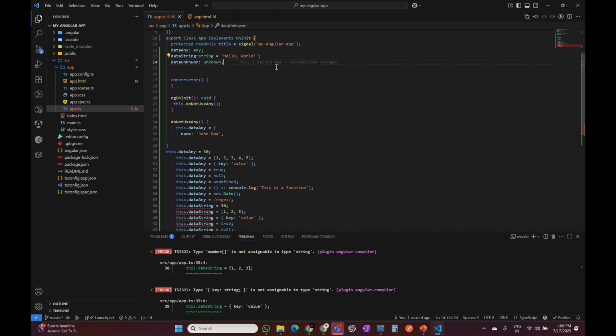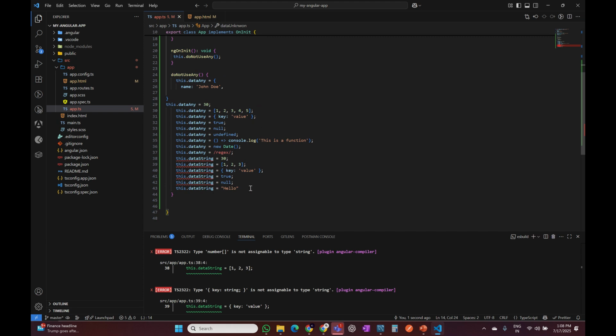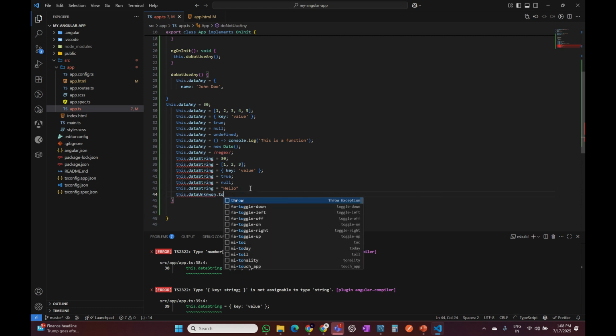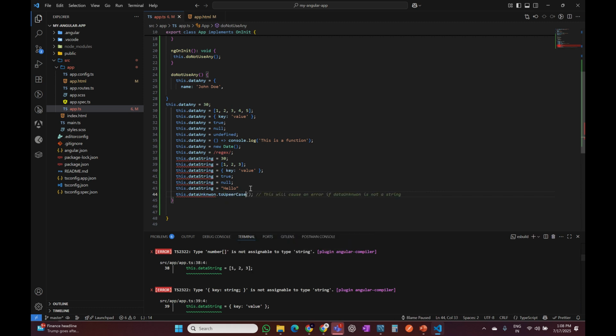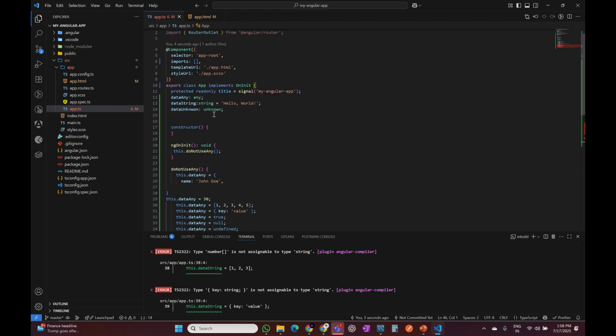We will use type unknown, meaning we are not aware of the type. If I do this dot data unknown dot toUpperCase, it will throw an error because we are not aware it is of type string.